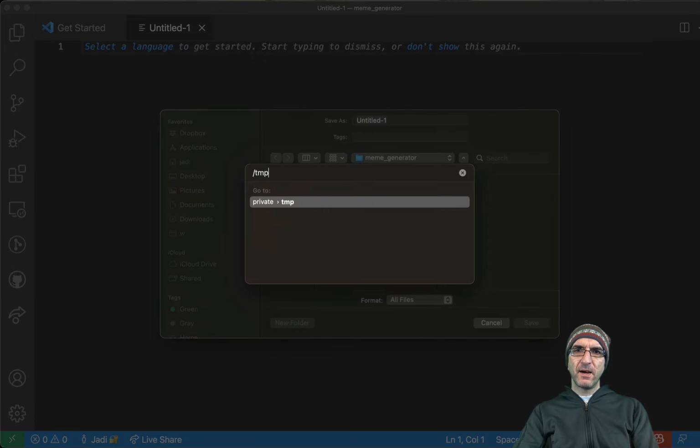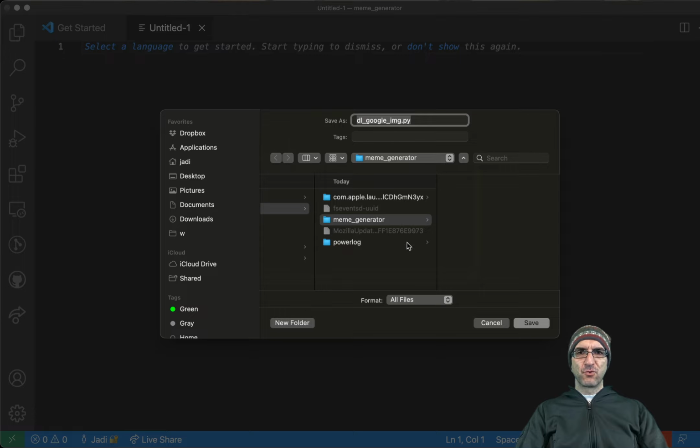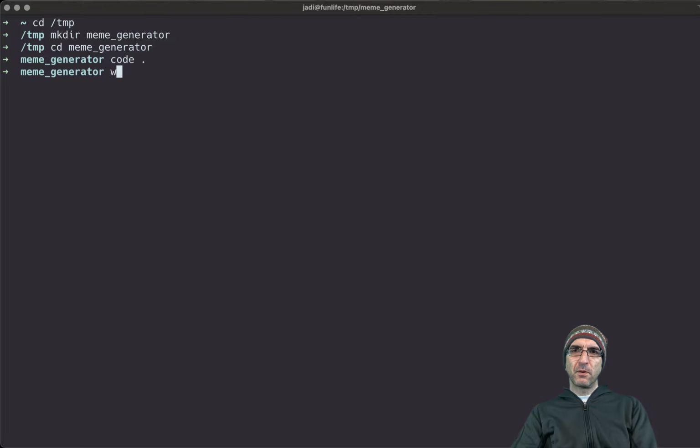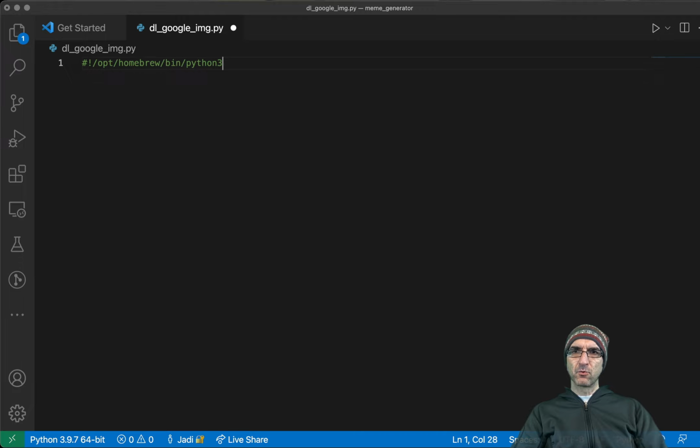I will save my file in temp, meme generator, we'll call it dl google image.py. I just want to download one image from Google. First, I need to create a request. Before that, I need to call Python. Which Python 3? This is my Python 3 in /opt/homebrew/bin/python3 to make sure that I'm using the latest version. Okay. Then I said import requests.